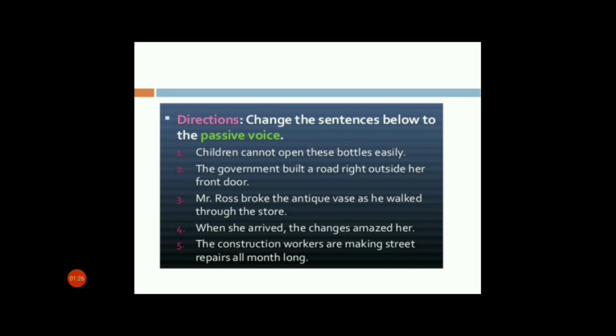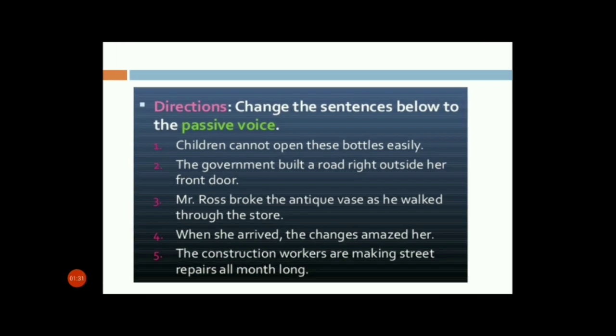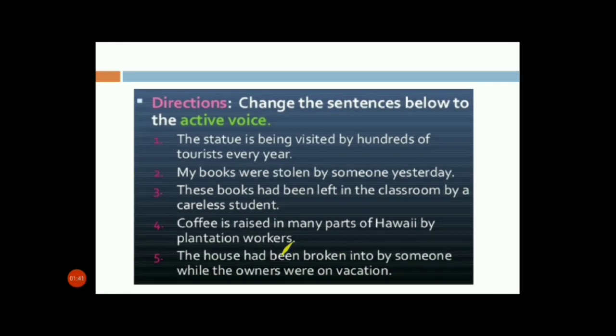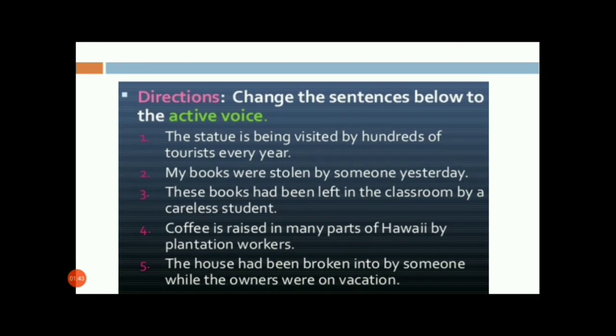So next one. These are some of the homework questions I want to give you. Copy these questions and try to do them by yourself. If you have any doubt in any of the questions, comment in the comment section. Change the following sentences to the passive voice. Change the following sentences the reverse way: passive voice is given to you here, and you need to convert it into the active voice.